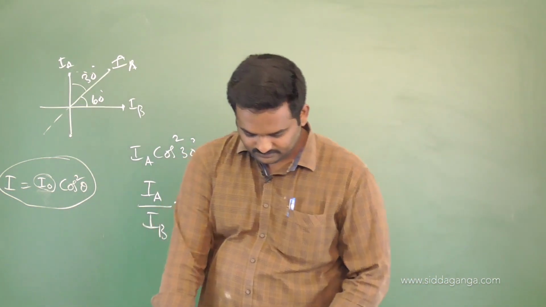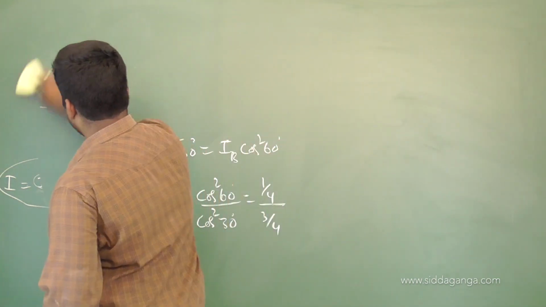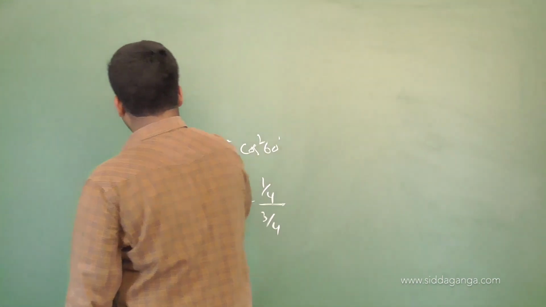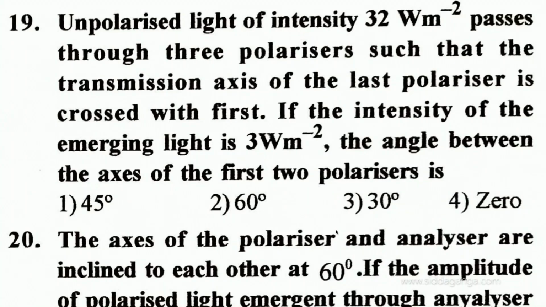Next, 19th problem. Problem number 19. Just see this 19. Unpolarized light of intensity 32 watt per meter square passes through three polarizers such that the transmission axis of the last polarizer is crossed with the first. If the intensity of the emerging light is 3 watt per meter square, then the angle between the axes of the first two polarizers is?